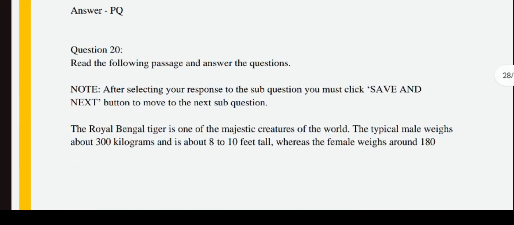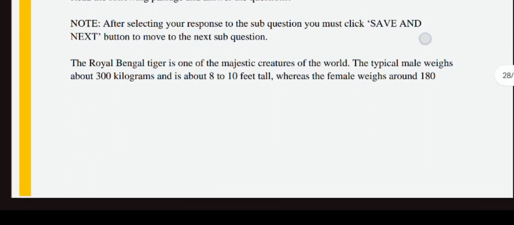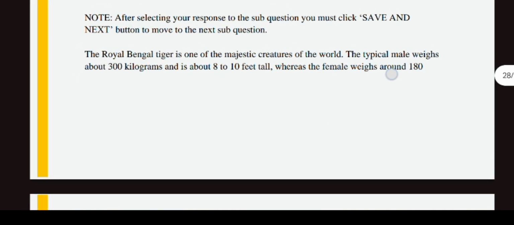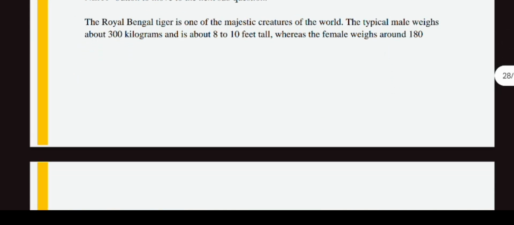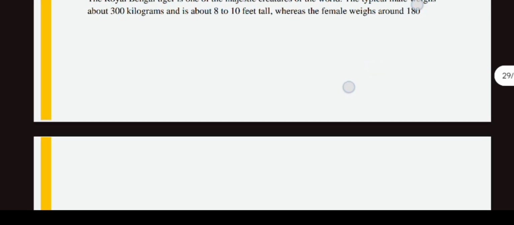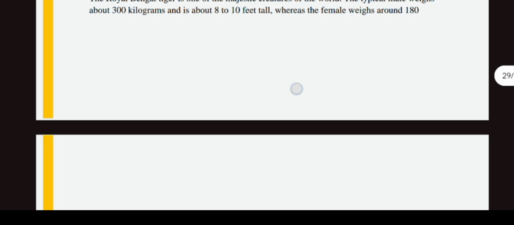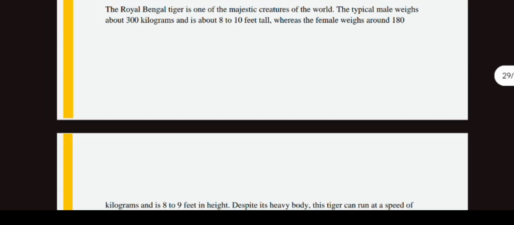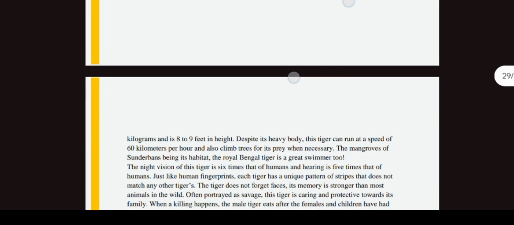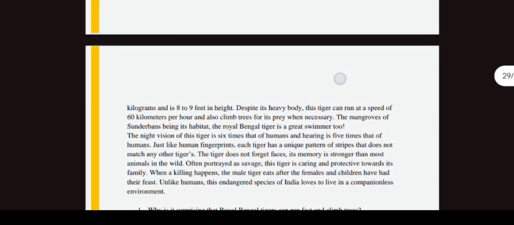Next, coming to the 20th question. This kind of question is a passage reading question. "The Royal Bengal tiger is one of the majestic creatures of the world. Typically the male weighs about 300 kilograms and is 8 to 10 feet in height, while the female weighs about 180 kilograms and is 8 to 9 feet in height.